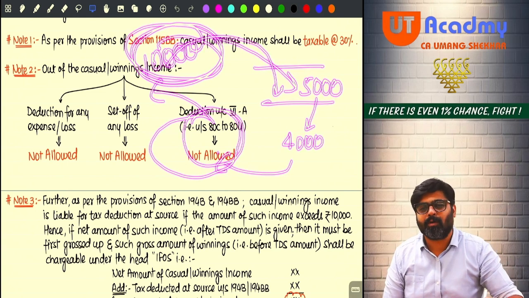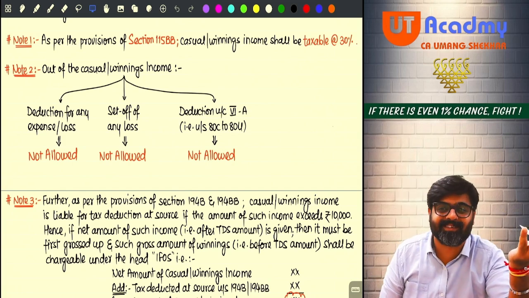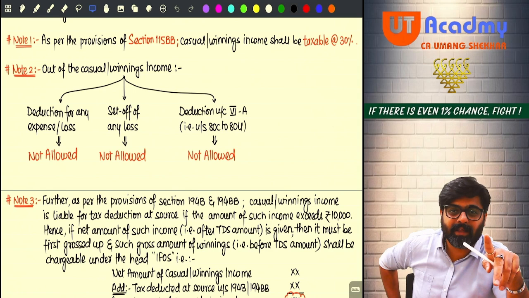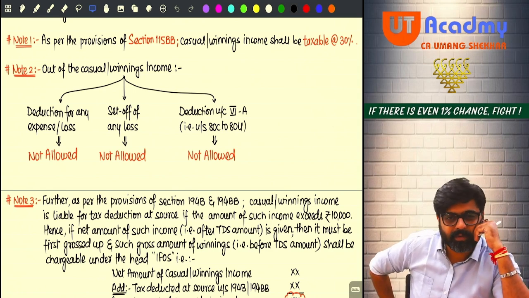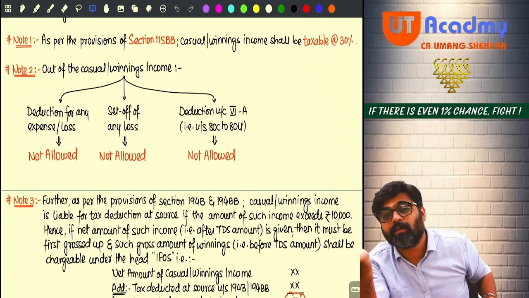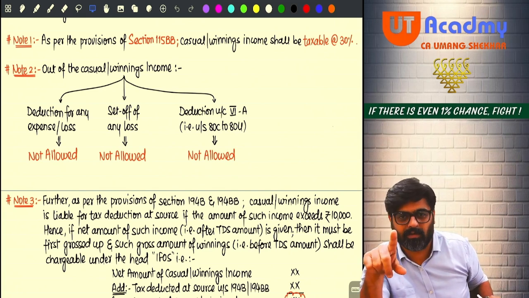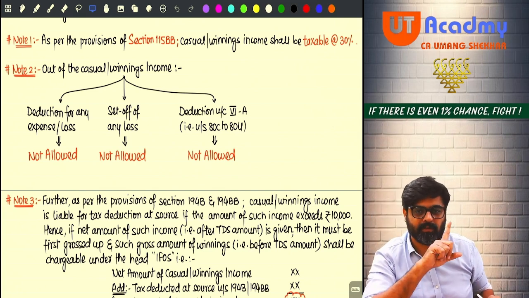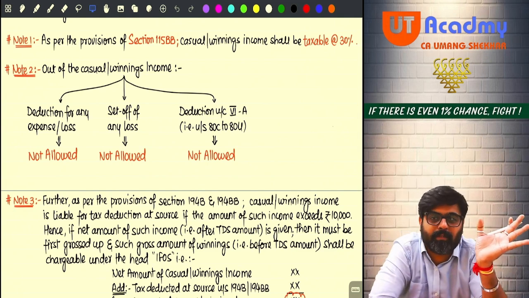Now that 10,000 will again come to your account only. Now your account will show how much? 10,000 plus 1,000 which is remaining. So 11,000 will be there. Out of that 11,000, don't you think the 1,000 was your money only? That is not your winnings. Sure, no? The 10,000 was your winnings. But in your online money gaming account, it will be an 11,000 balance.